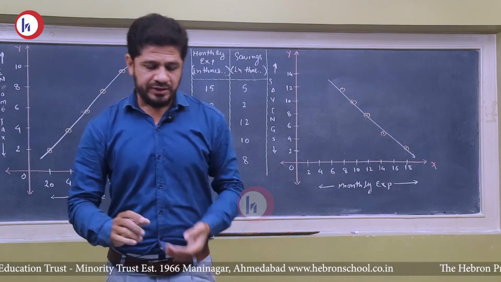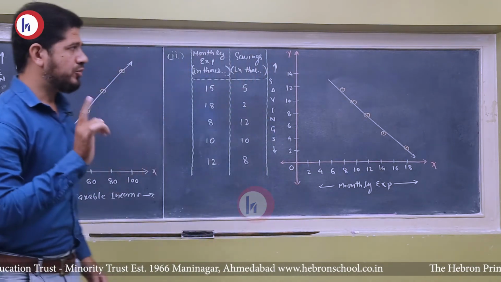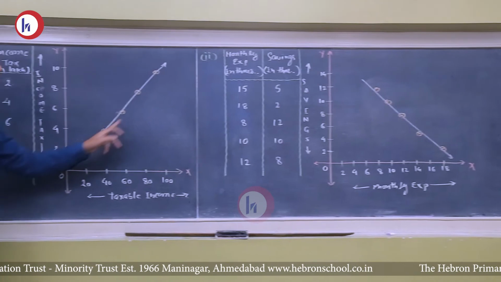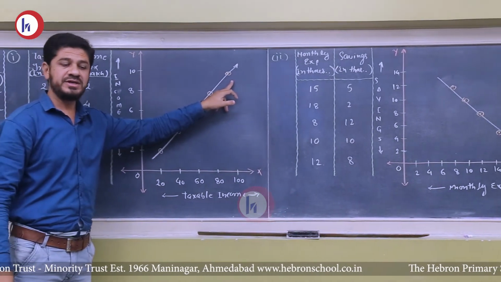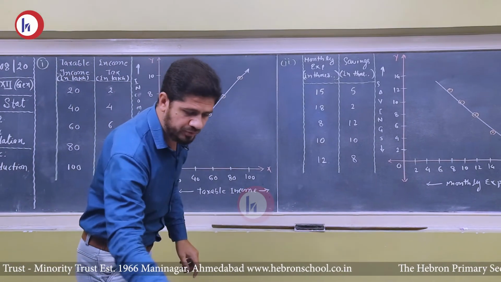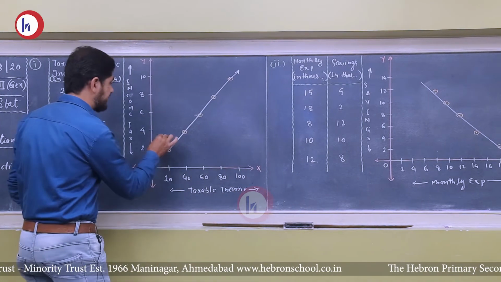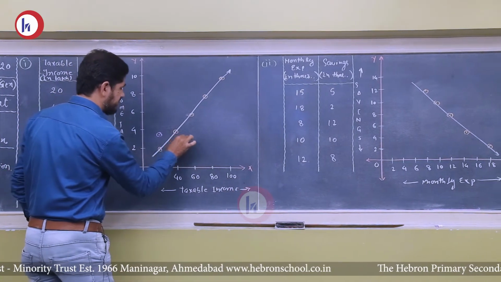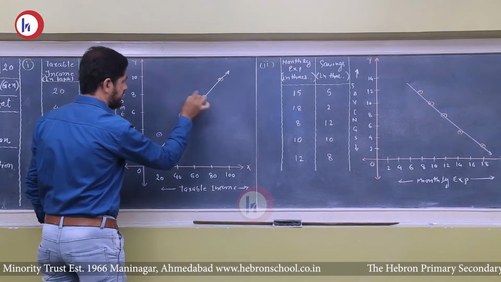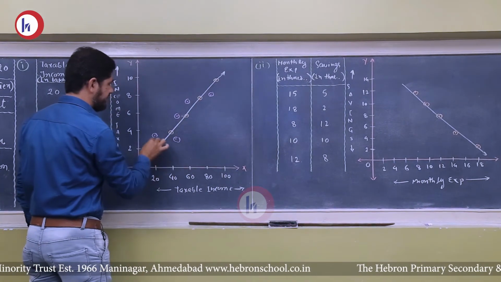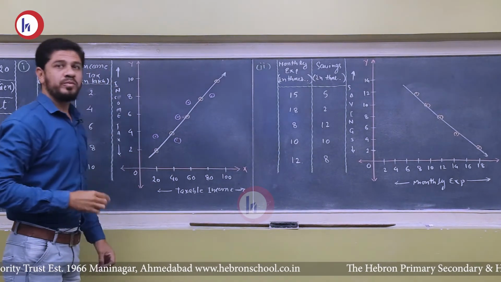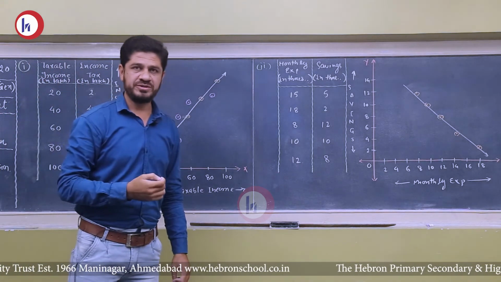Okay. If all the points are not on a straight line but are just near the line, it is called the partial positive correlation.